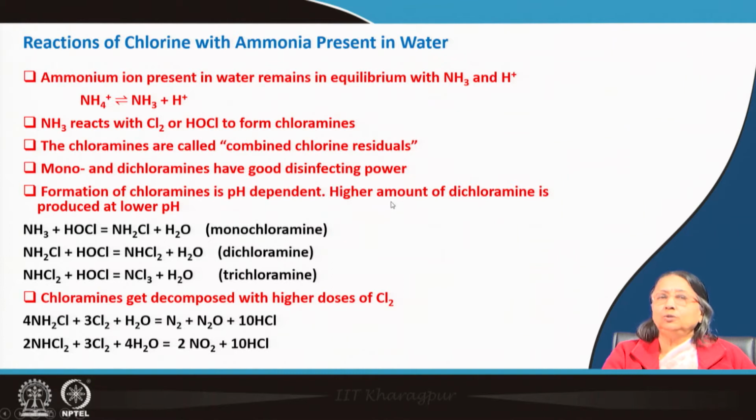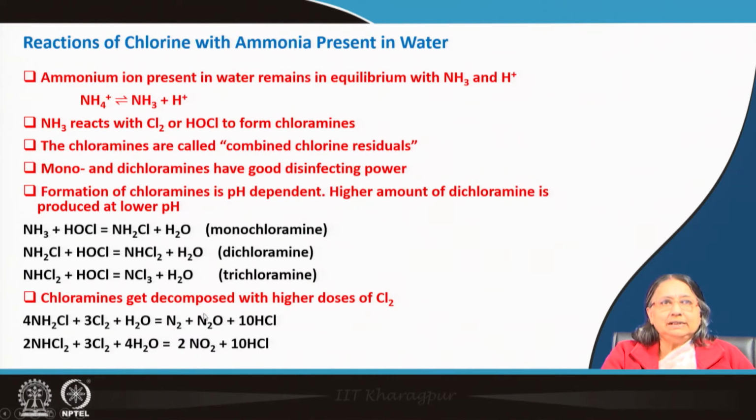Formation of chloramines is also pH dependent. So, pH has a major role here, as you have seen in chlorine chemistry. A higher amount of dichloramine is produced at lower pH. What is the reaction? NH3 plus HOCl gives monochloramine. Mono means one chlorine is there. With further reaction it gives dichloramine, with two chlorine atoms, and then trichloramine, a very toxic substance. Mainly these are formed.